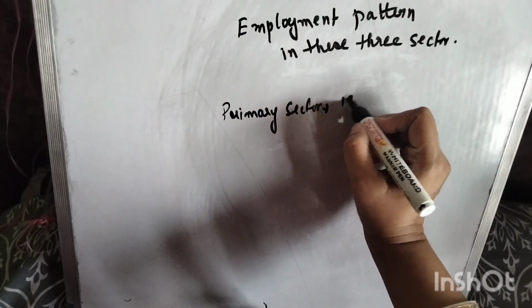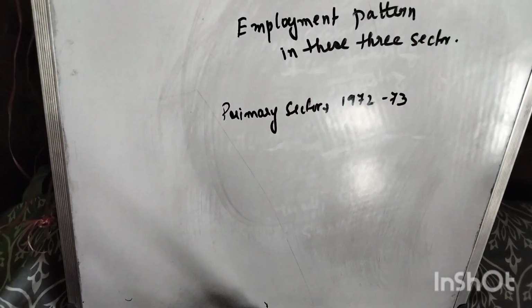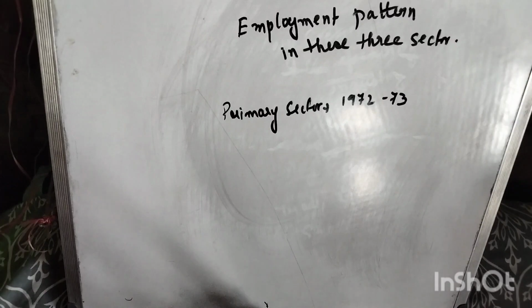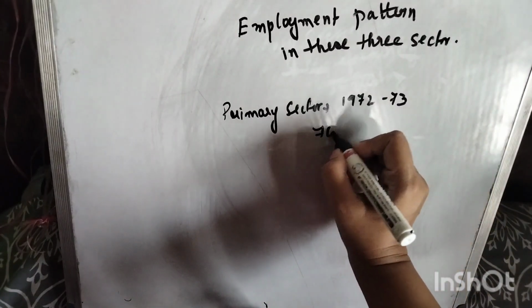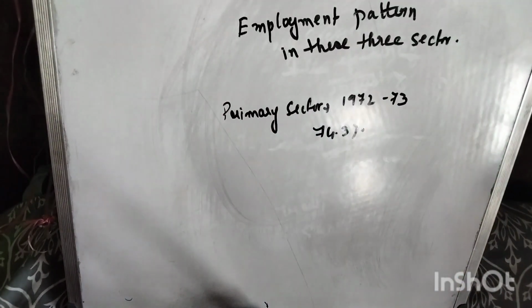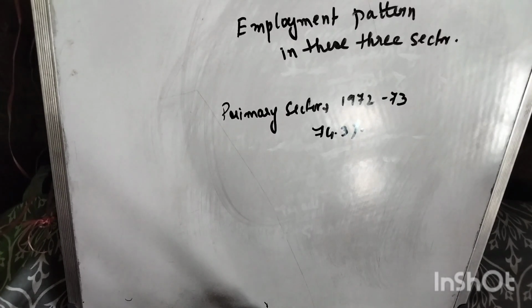See, in the year 1972 to 73, we can see that the employment is about 74.3% in the primary sector. That means 74.3% of the people are employed in this primary sector.